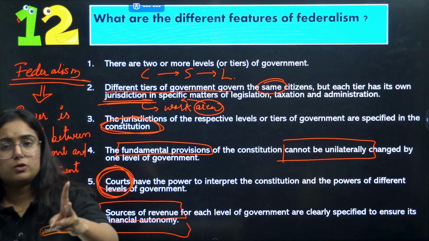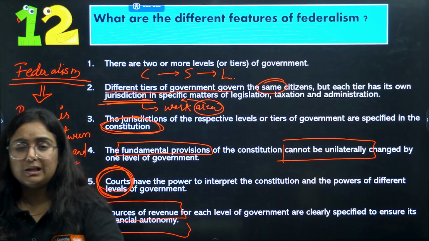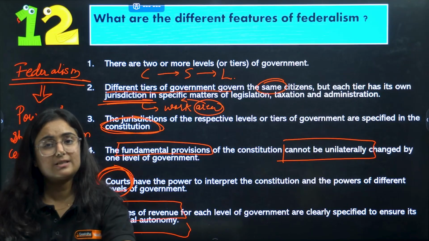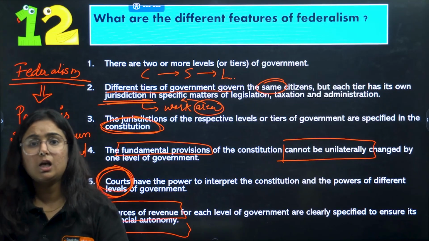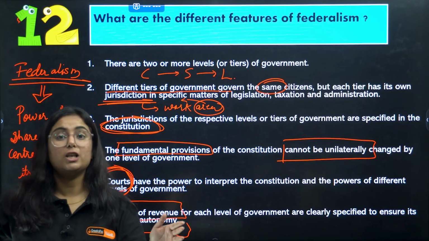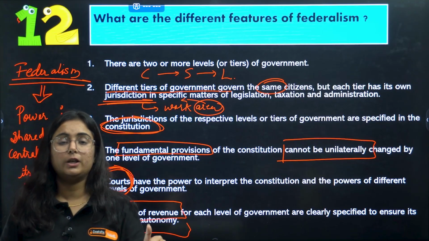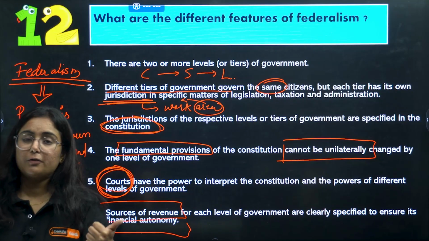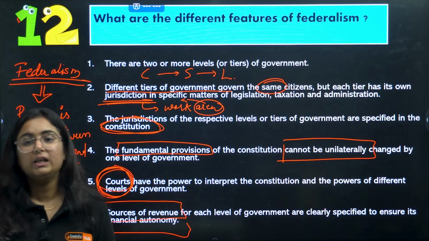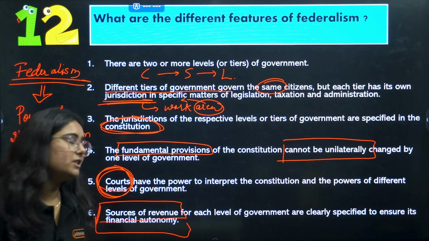Two or more than two levels of government. All the levels of government have their own jurisdiction. Jurisdiction is specified in the constitution. Court has the final authority to interpret that constitution. Okay. Next one is basically their source of revenue is listed in the constitution, which gives them financial autonomy.